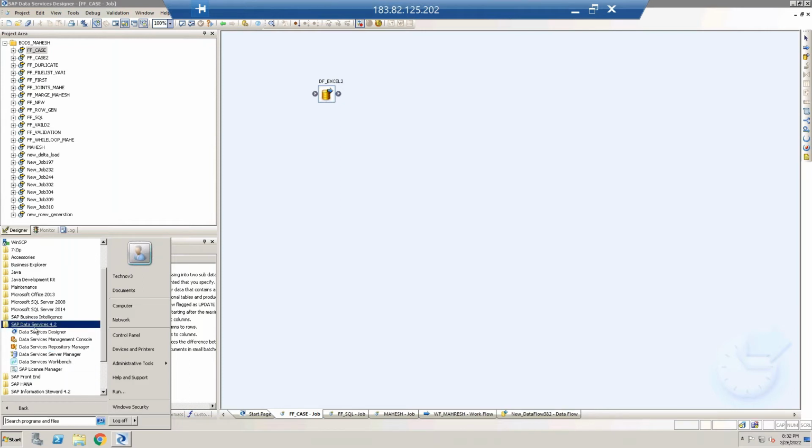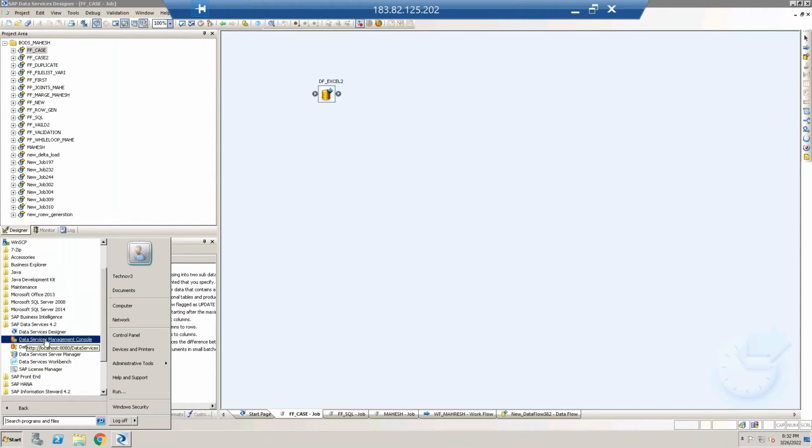If you install the full set of Data Services package, you get all those tools, and those tools are interlinked. Without one, another will not work. Without these four, Data Services Designer, Management Console, Repository Manager, and Server Manager, we are unable to execute even a small piece of code in Designer. So we need all four.